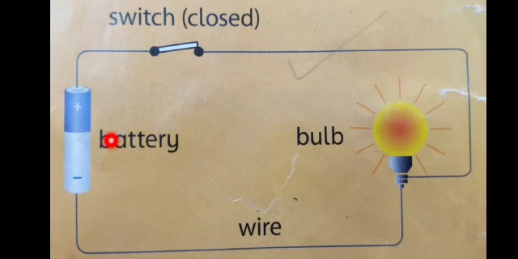First is a source of electric energy like a battery. Number 2, wire for the electricity to travel along. Number 3, a bulb, something to convert electricity into heat or light. Number 4, a switch to turn the circuit on or off.